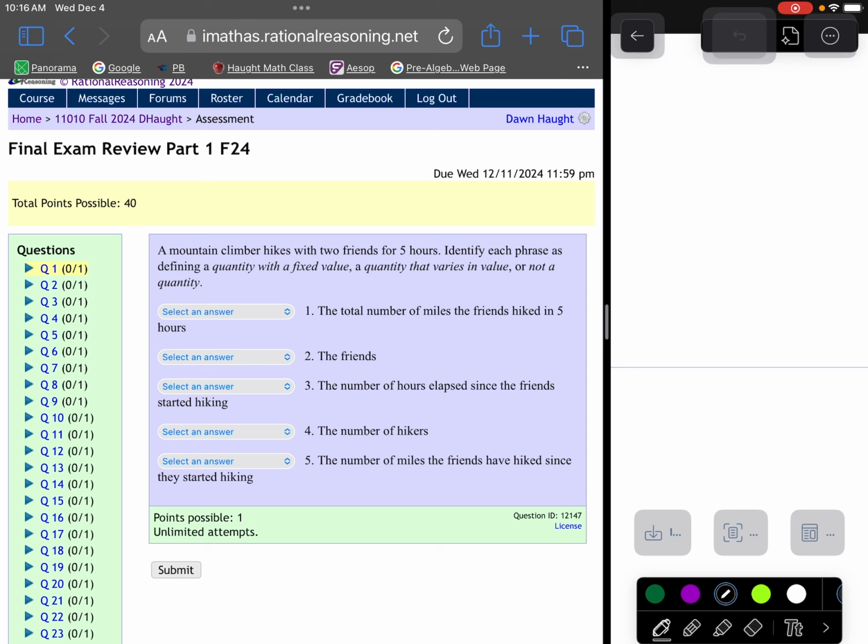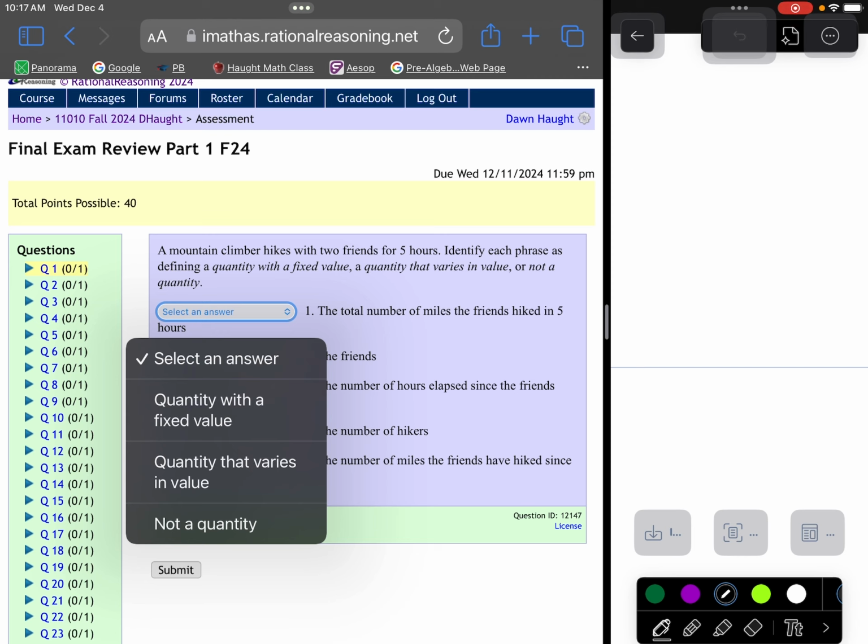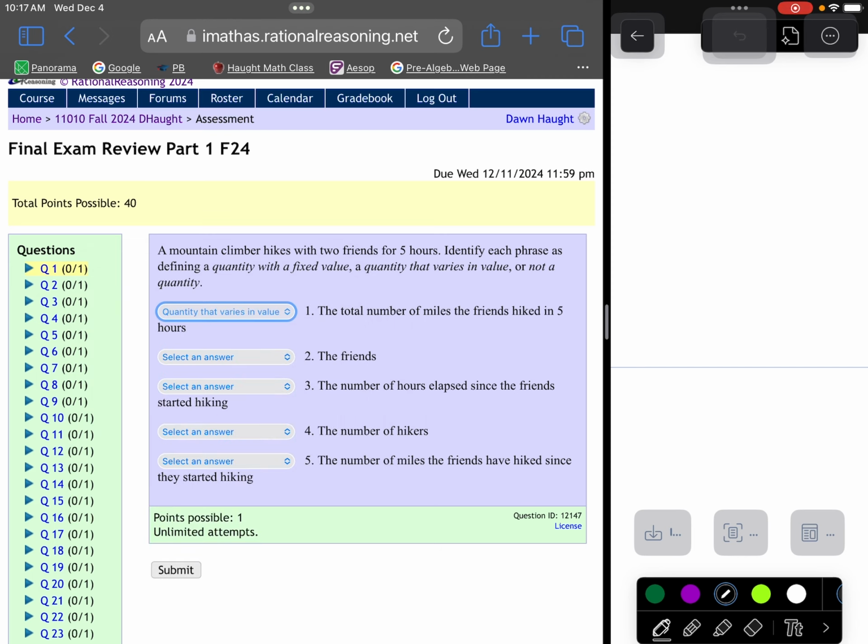It says a mountain climber hikes with 2 friends for 5 hours. Identify each phrase as defining a quantity with a fixed value, a quantity that varies in value, or not a quantity. So the total number of miles that the friends hiked in 5 hours would be something that varies in time. As they walk, they're going to be walking more miles, and so that total number of miles would be a quantity, and it varies.